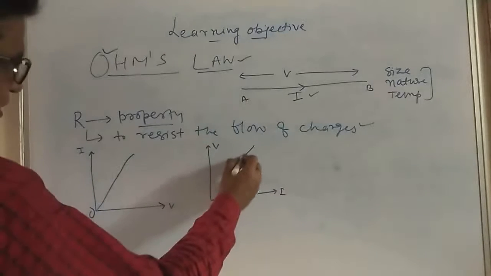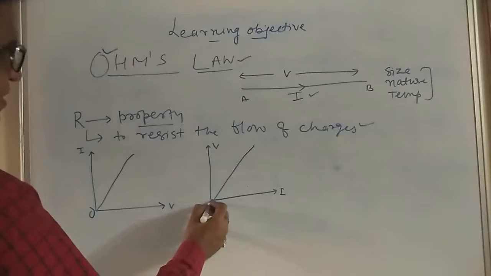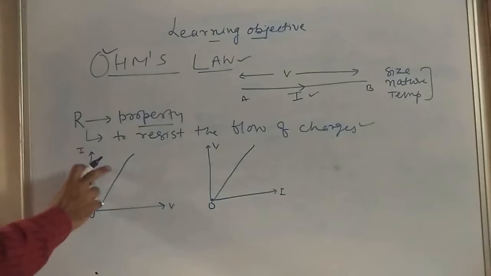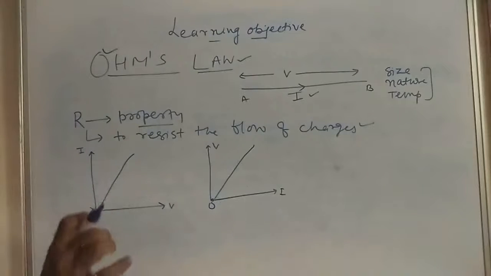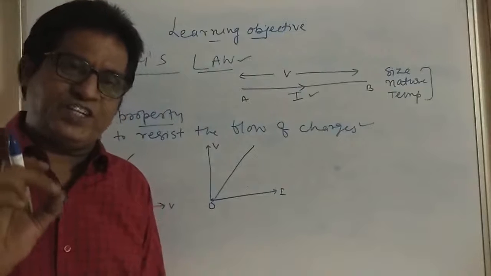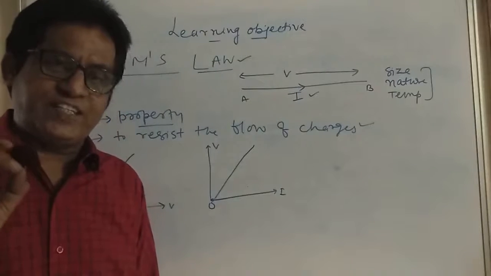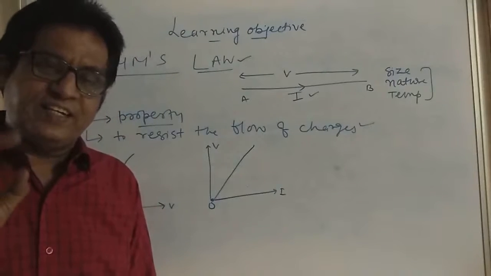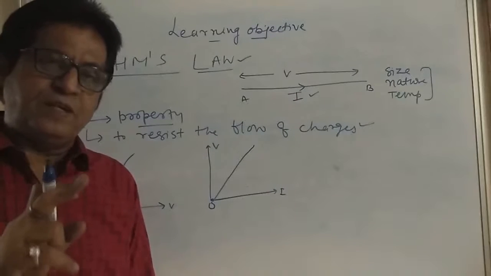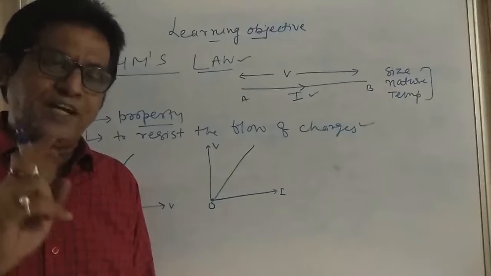Here, the starting point. The graph between V and I. What is V? The potential difference. What is I? That is current. Current is measured in ampere, milliampere, microampere.